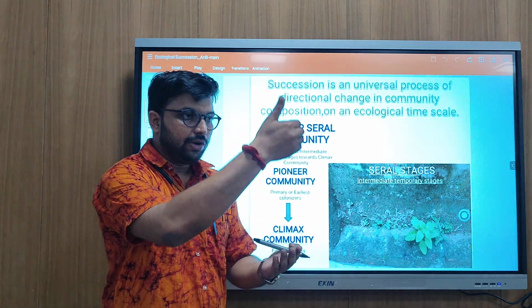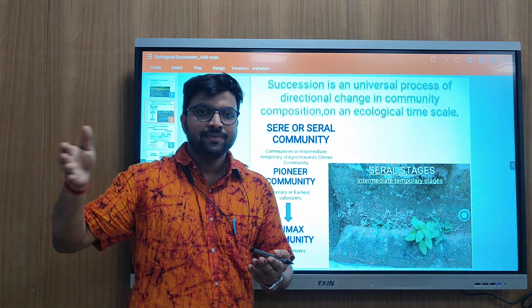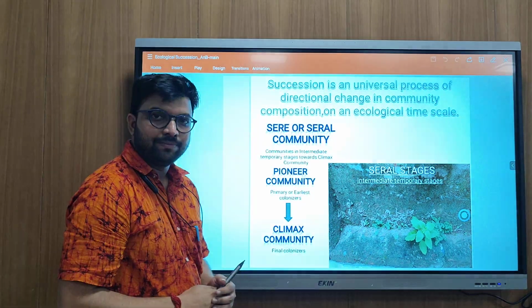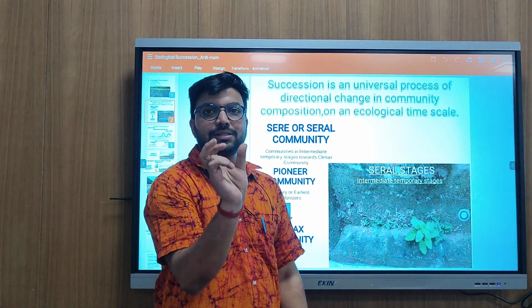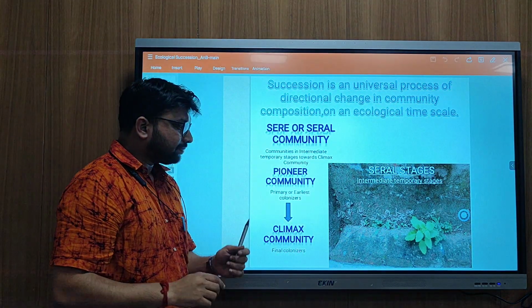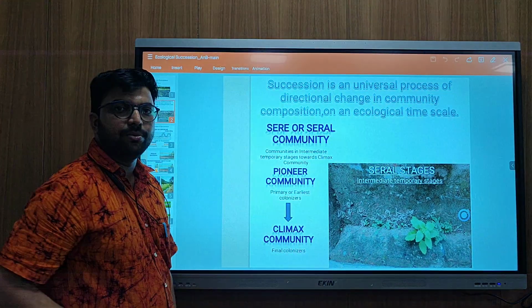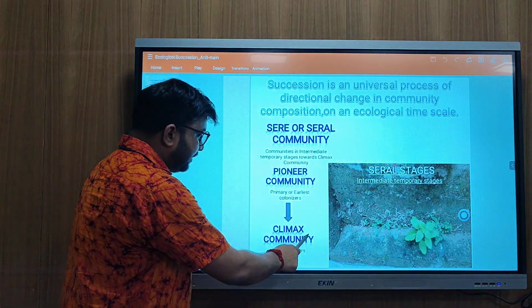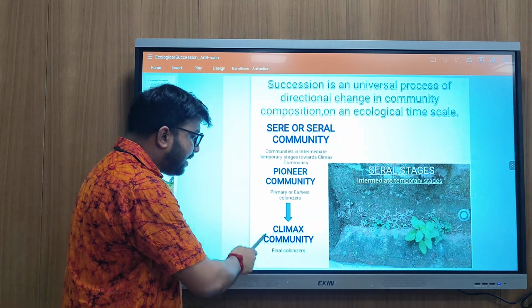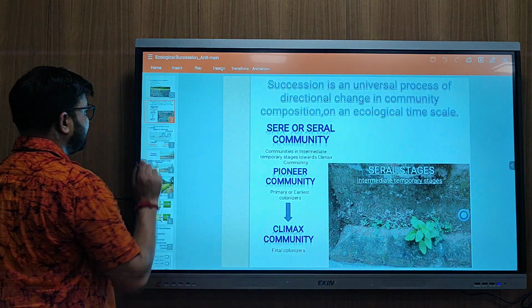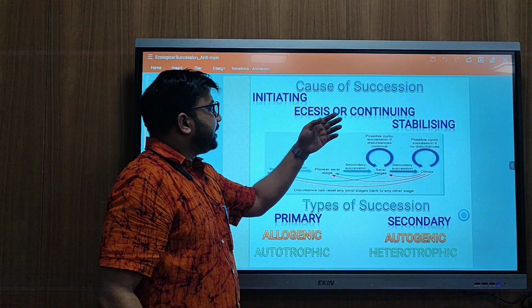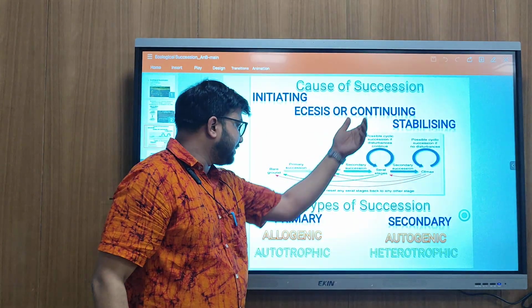Each of these stages is called a serial stage, and each community is called a serial community. The first community is called the pioneer community, and it ends with the higher groups of plants, that is, the climax community. The causes of succession I will discuss later.